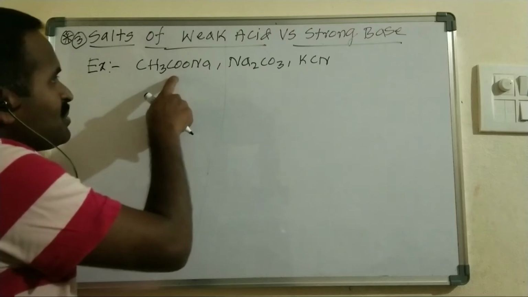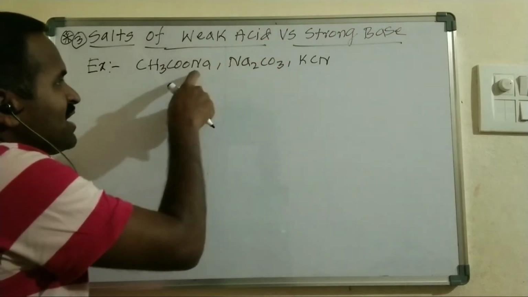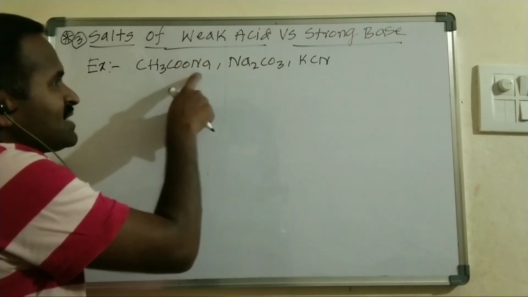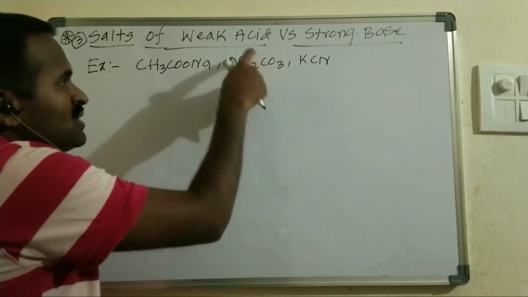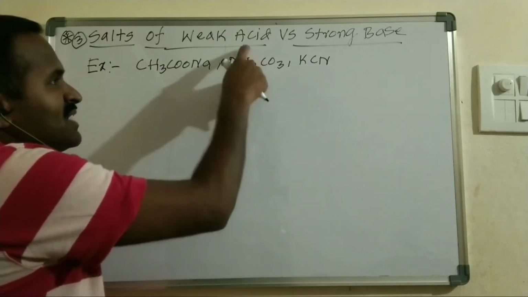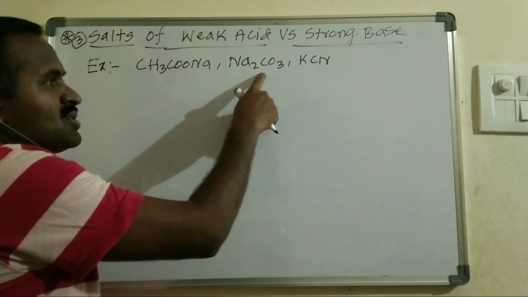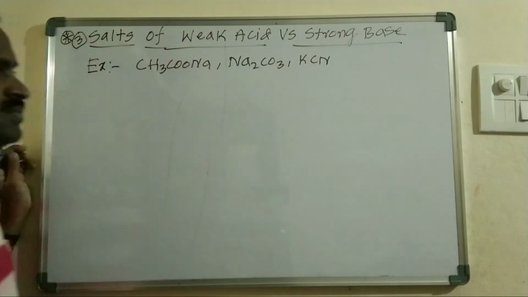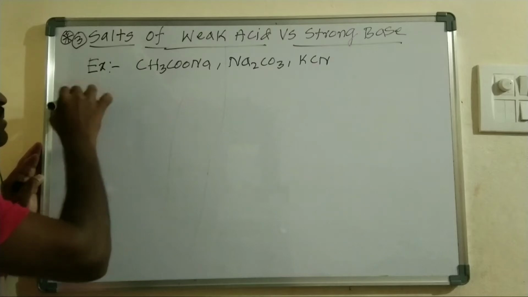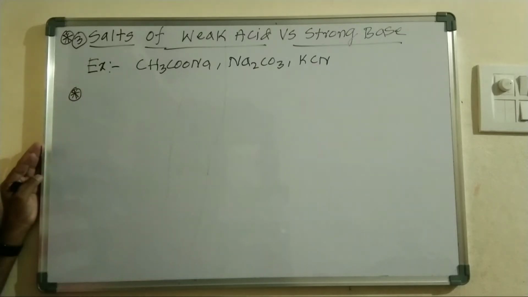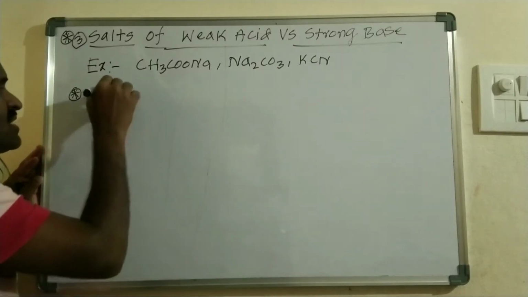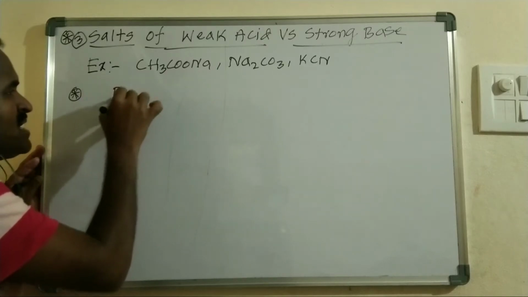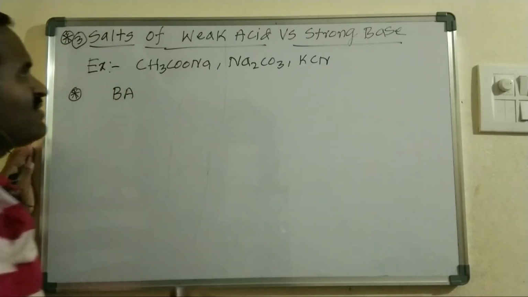This is formed from the weak acid and strong base: NaOH and acetic acid, Na2CO3 again from sodium hydroxide and carbonic acid H2CO3, and this one is from HCN and KOH. I am taking some general form of the salt of a weak acid versus strong base, that is BA, a salt of a weak acid.